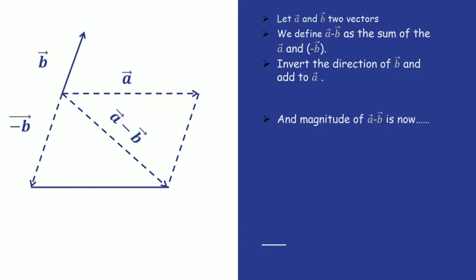Angle and magnitude of vector A minus vector B: now vector A minus vector B whole square is equal to A square plus B square minus 2AB cos theta. So here there is a little difference. In addition, this is A square plus B square plus 2AB cos theta, and in subtraction it is vector A minus vector B whole square is equal to A square plus B square minus 2AB cos theta. So here there is a little difference of sign. So the magnitude we can write in mod as |A minus B| is equal to this.